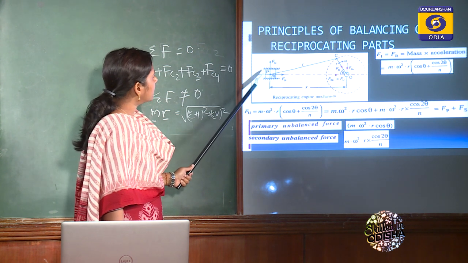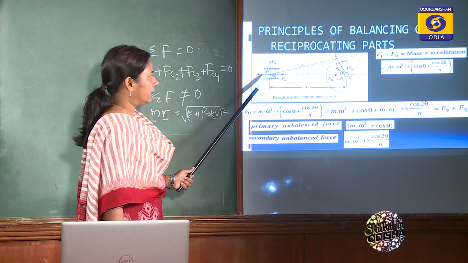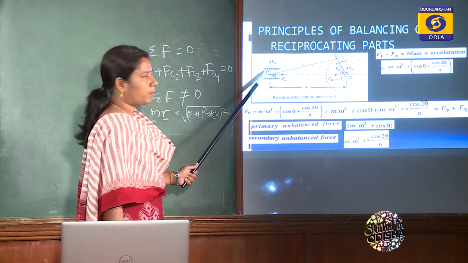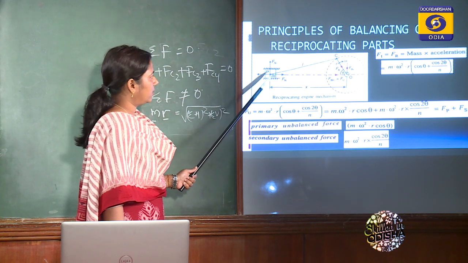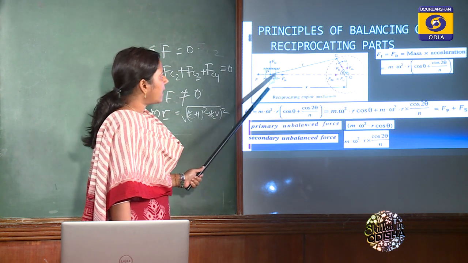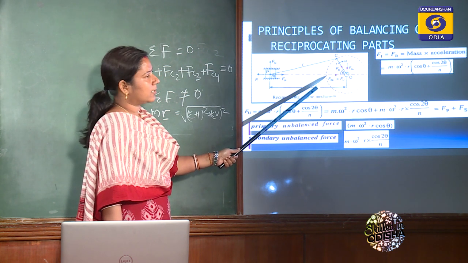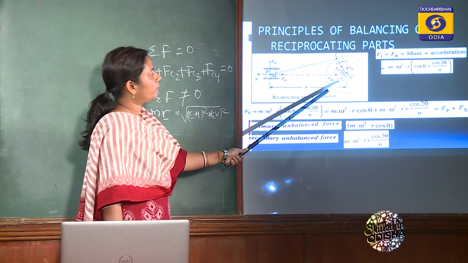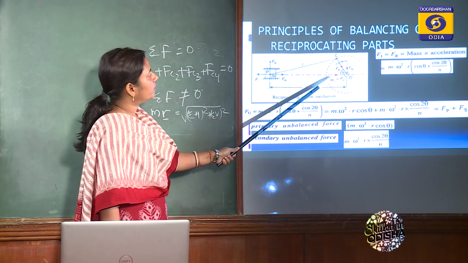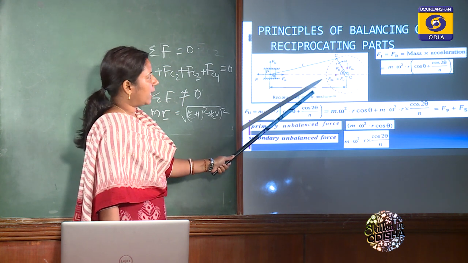Now here you can see this Fi and Fr are equal in magnitude and opposite in direction, acting at the same point. So Fi and Fr will be in a balanced state. But in this line of stroke there is another force, which is FBH, that is the unbalanced force. That's why it is written here Fu, U for unbalanced. And this is the unbalanced force in the reciprocating engine mechanism.